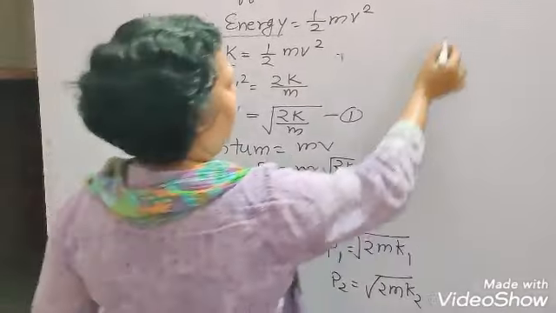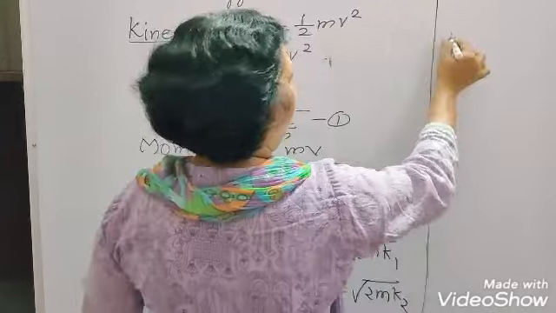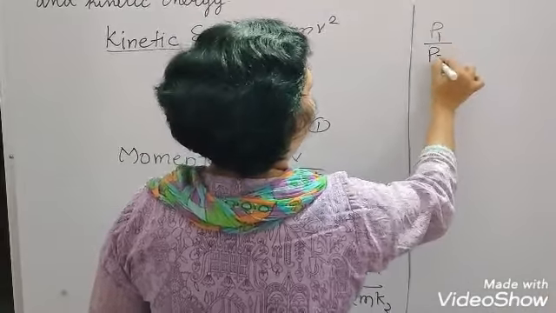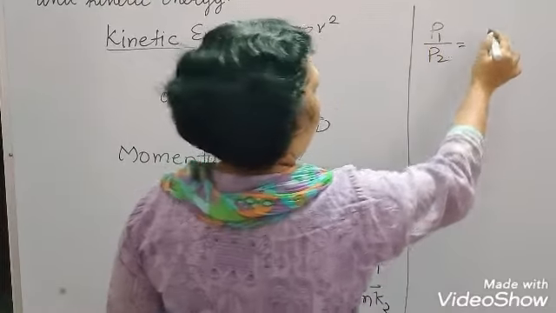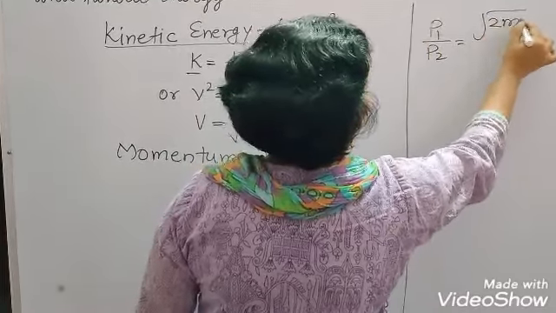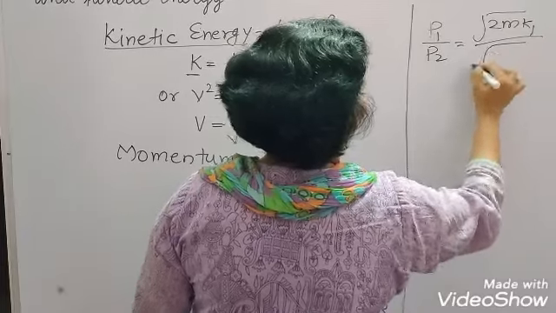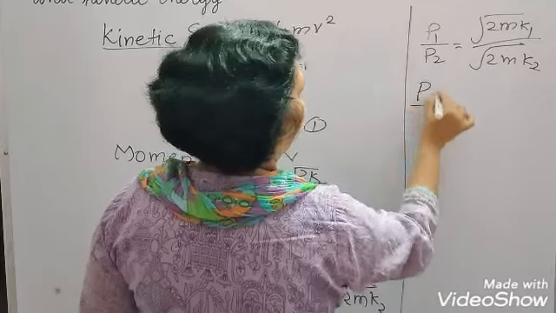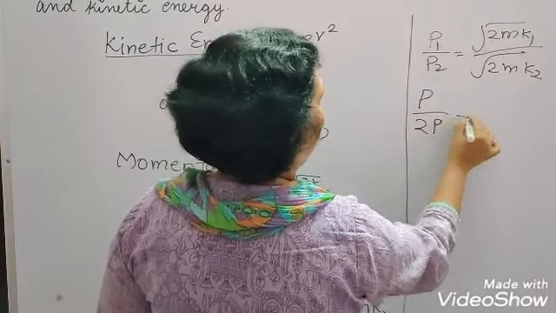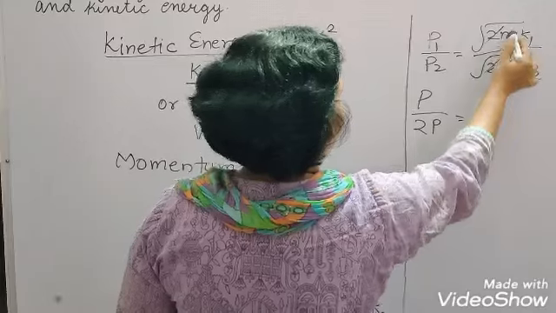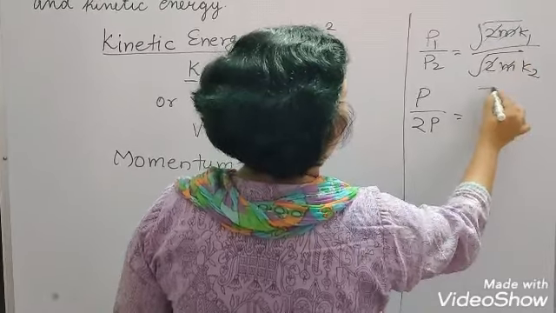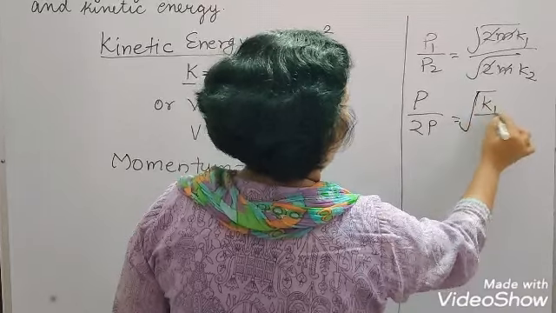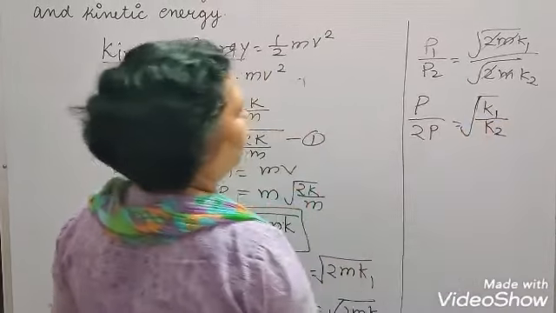If we take the ratio of these two, P1 upon P2 is equal to root of 2mK1 upon root of 2mK2. P1 is P here, P2 is 2P here. The root 2 will be cancelled, root m will be cancelled. It will become root of K1 upon K2. Squaring both sides, P will cancel, and we get 1 upon 4 equal to K1 upon K2.